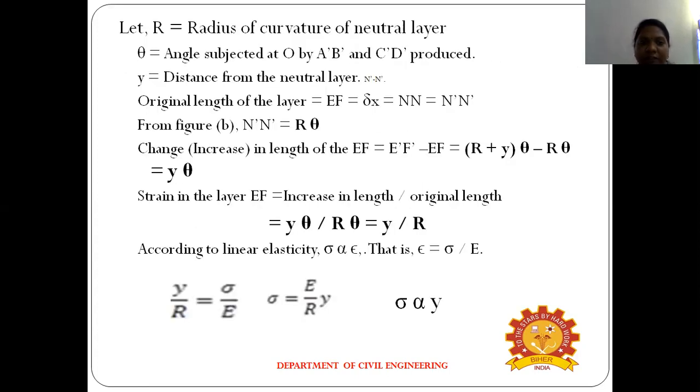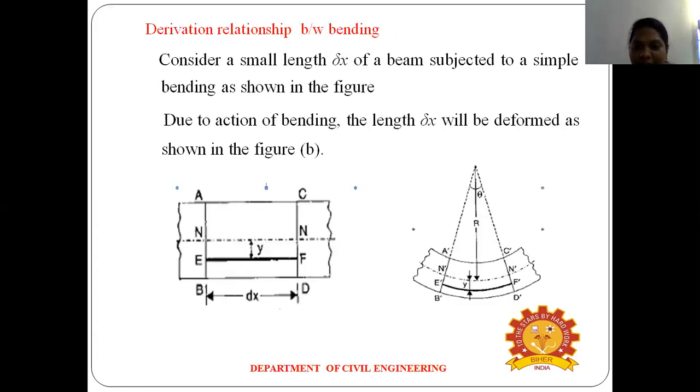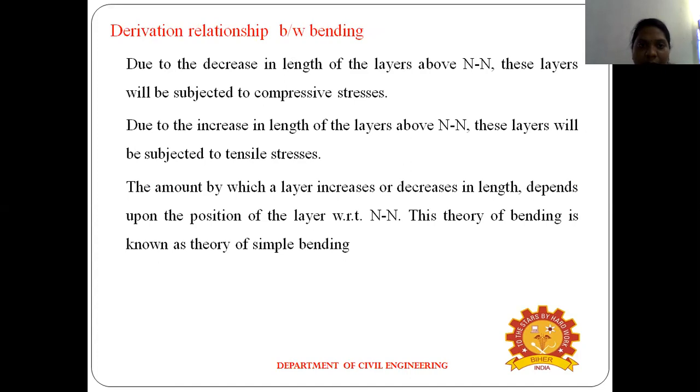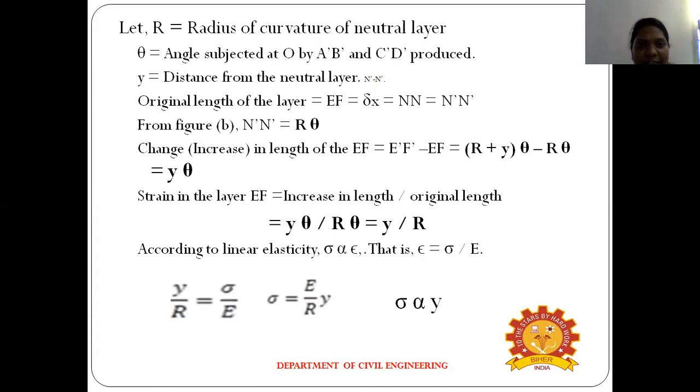Next, for this diagram, let R equal the radius of curvature. Theta is the angle subtended at O by AB and CD produced.